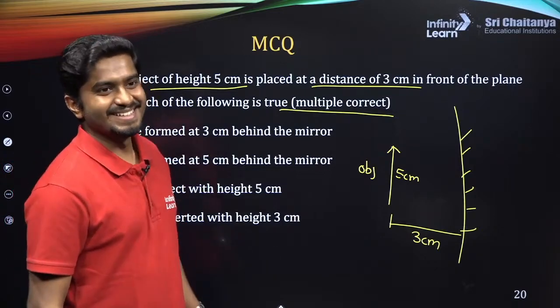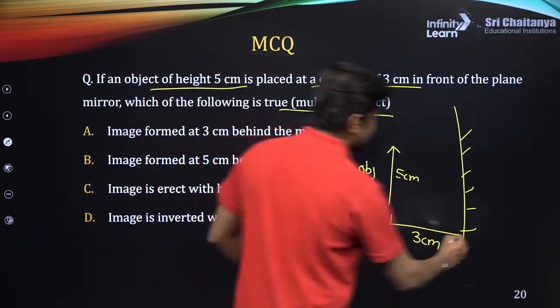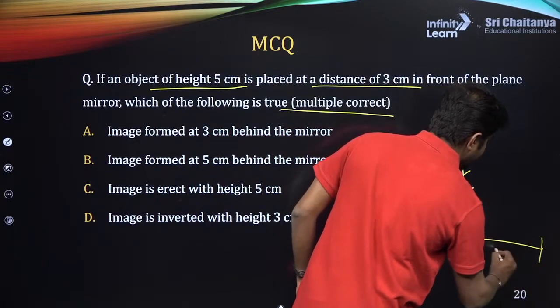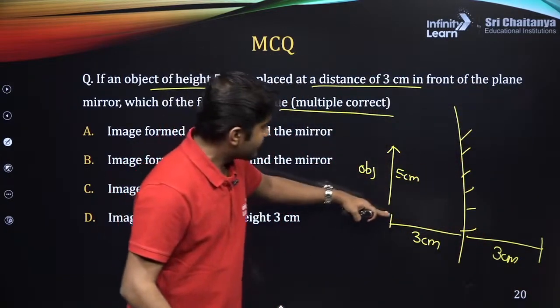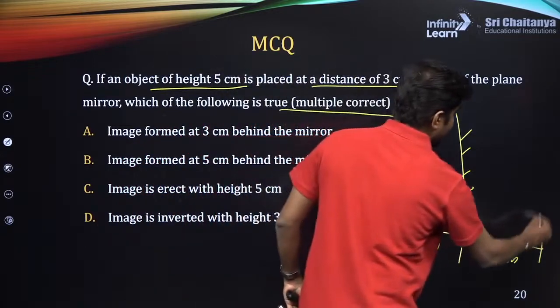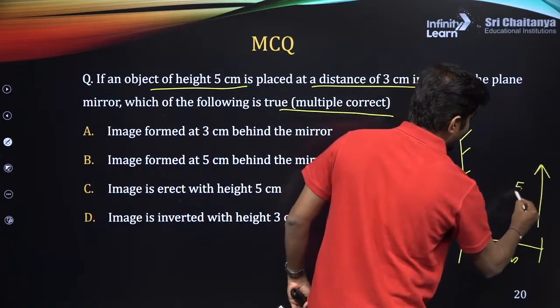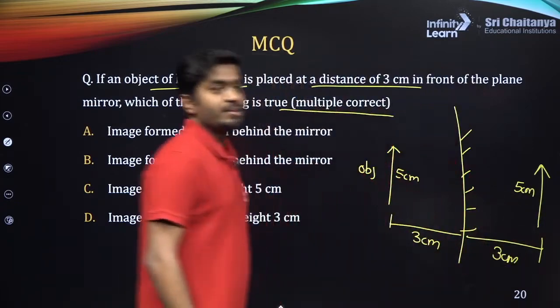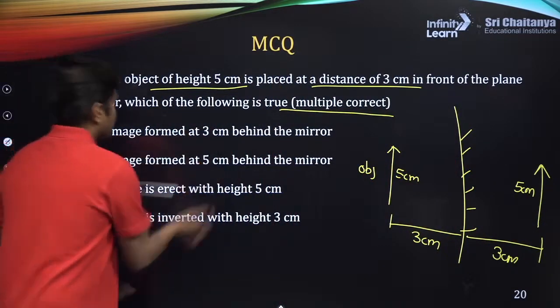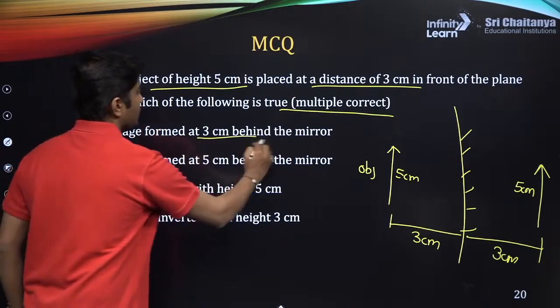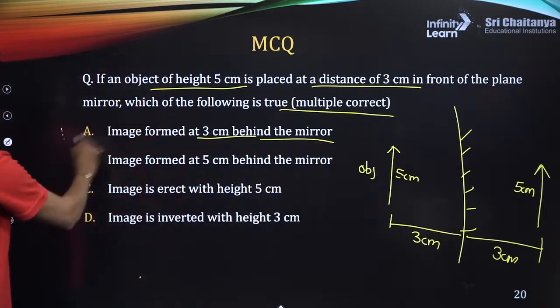Alright. Yes, so now this image will form 3 centimeter behind the mirror. This is the object, this will be the image. So height of the image would be 5 centimeter. So which is correct? Image formed at 3 centimeter behind the mirror, that is correct.